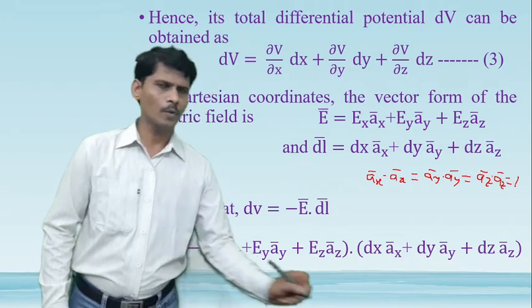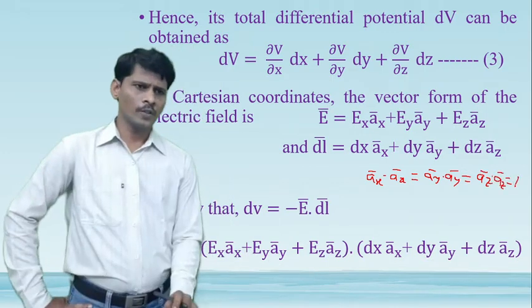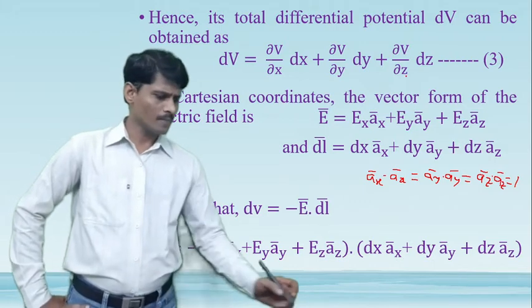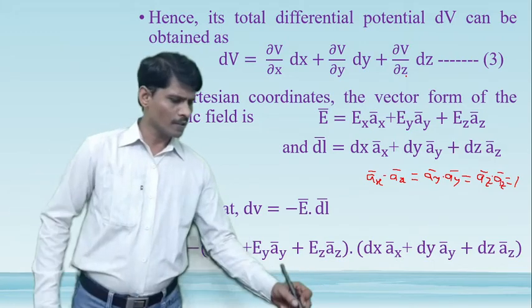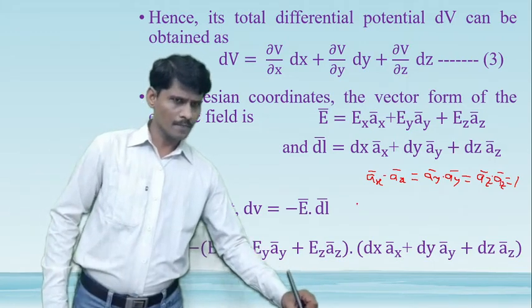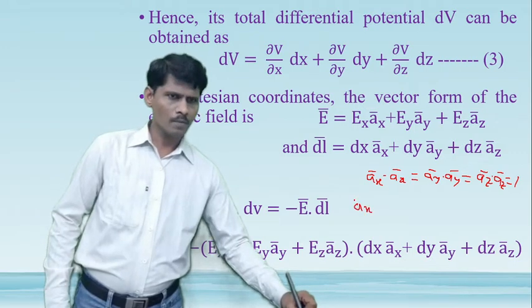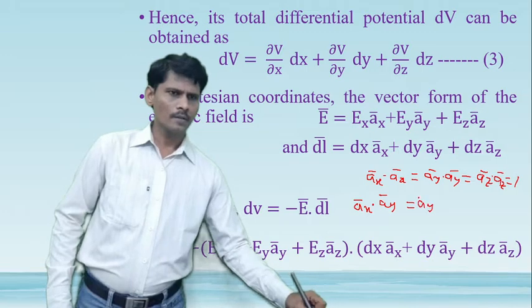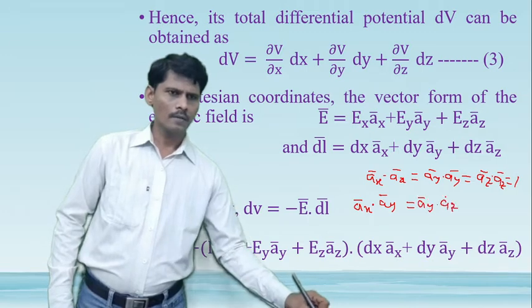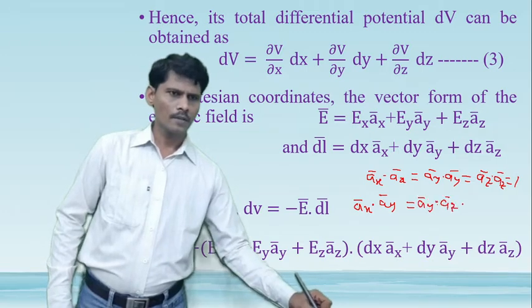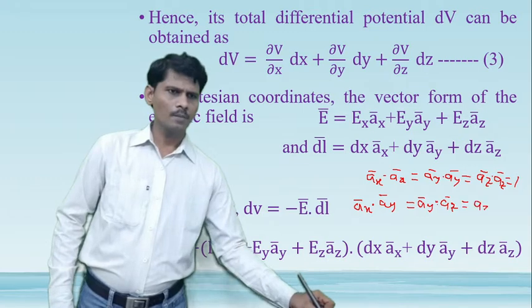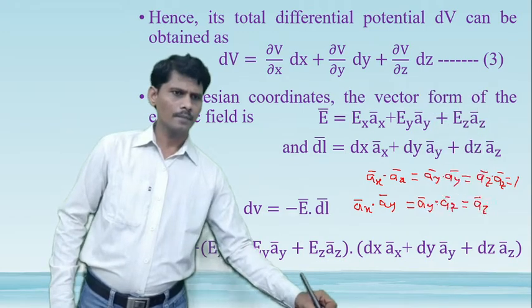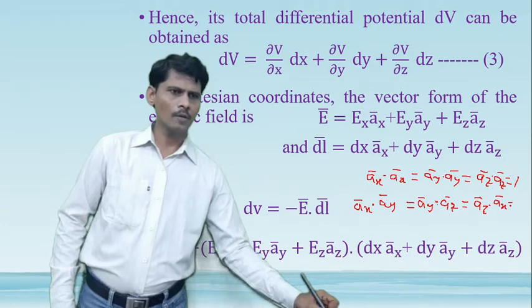And the dot product of different unit vectors: ax bar dot ay bar is 0, ay bar dot az bar is 0, and az bar dot ax bar is equal to 0.